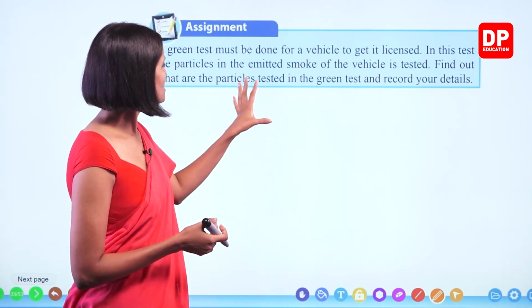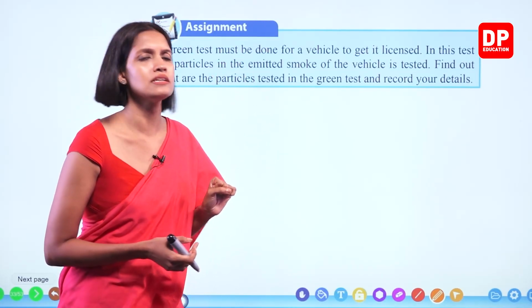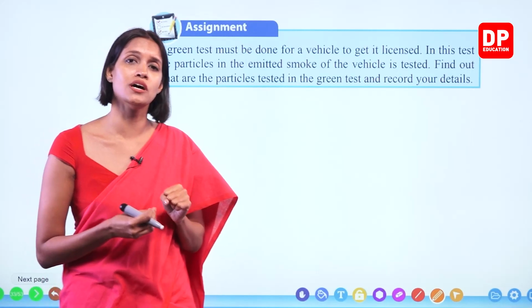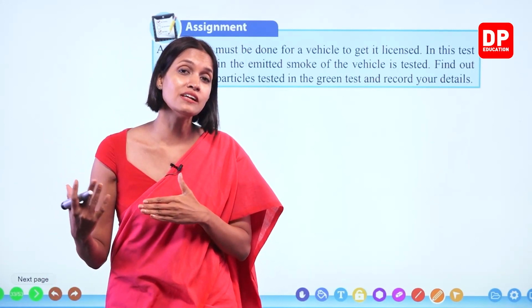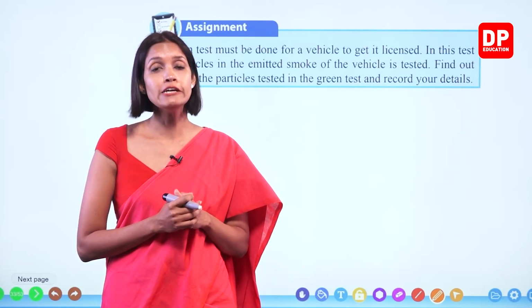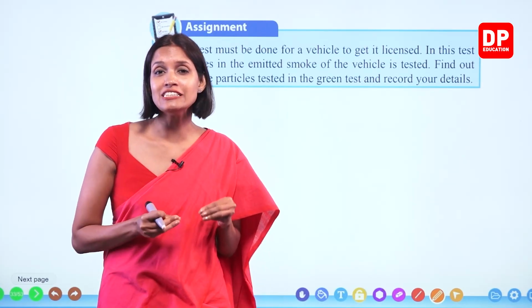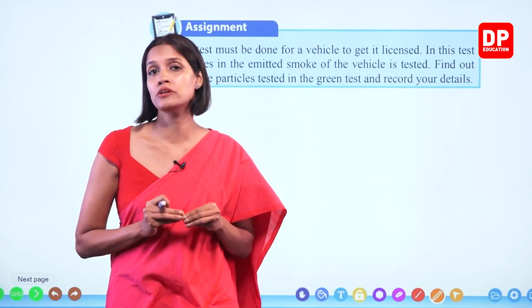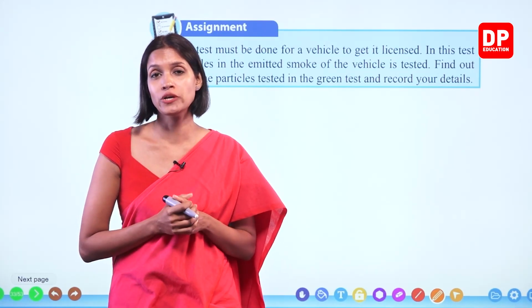And now, what are the actually particles tested in the green test, children? You must have seen sometimes these very old vehicles, they emit smoke, black color smoke, right? The smoke is very black in color because of particulate pollutants present in the smoke, okay?